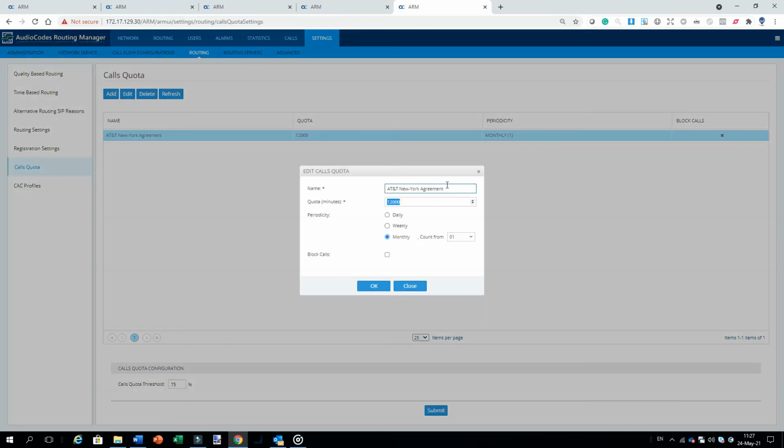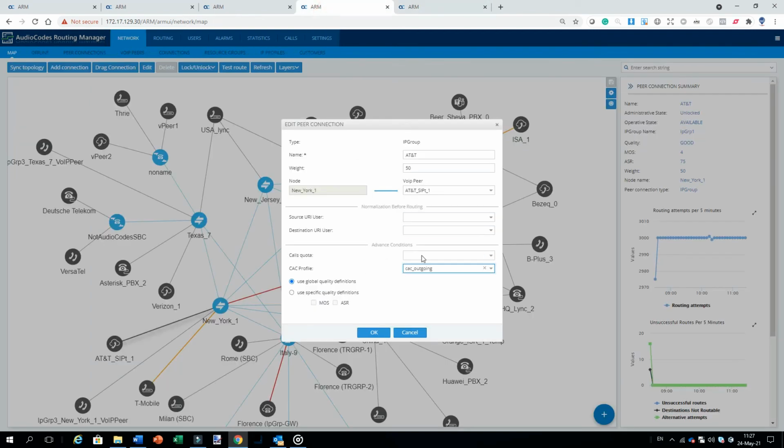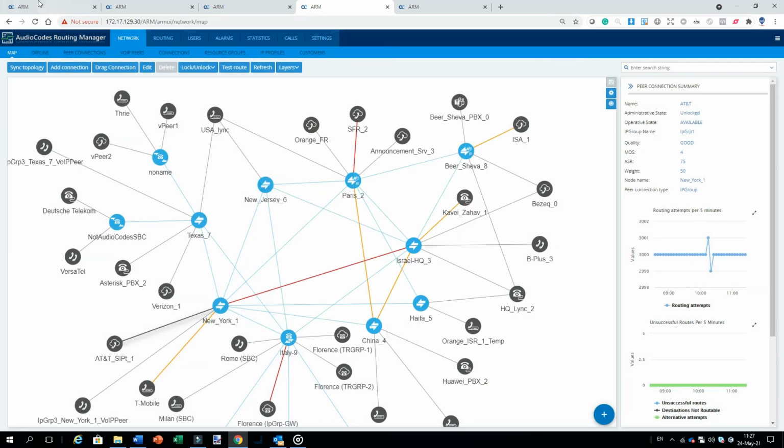This enables administrators to limit calls over specific SIP trunk connections to avoid exceeding the number of minutes they have purchased from their service providers. We believe that with these new features, ARM 9.4 will cement its position as the primary centralized call routing application